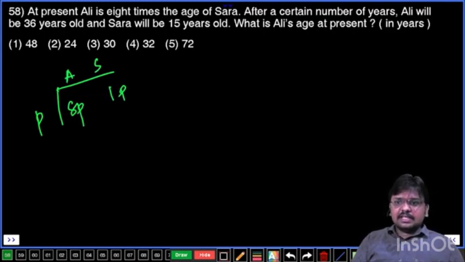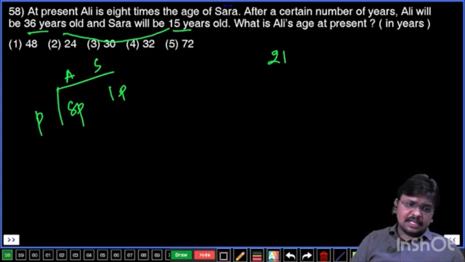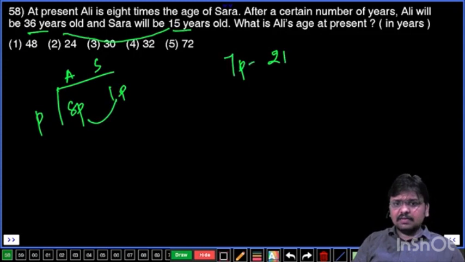Now, after some years, Ali's age will be 36 years and Sarah's age will be 15 years. What is the difference between 36 and 15? That is 21 years. The difference between Ali and Sarah after some years will be 21 years, and you know that the difference between any two persons at any given point of time is the same. That means the present age difference is 7 parts only. That 7 parts value is equal to 21. 1 part value is going to be 3, right?